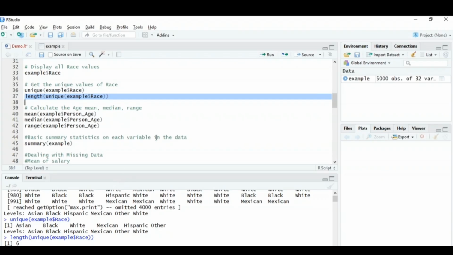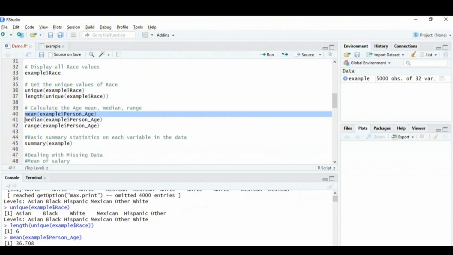Now moving on to the next part, if you just want to calculate the mean, median, and range of any particular column, let's say age over here, you simply have to use the inbuilt functions in R, that is mean, median, range, and then mention the variable name, dollar, and the column name, right? So to calculate the mean, you'll type in mean, and then mention the variable name, that is example for the data set, then dollar, to specifically access the column age, right? I'll just run this particular command, and you can see that 36 is basically the mean age.